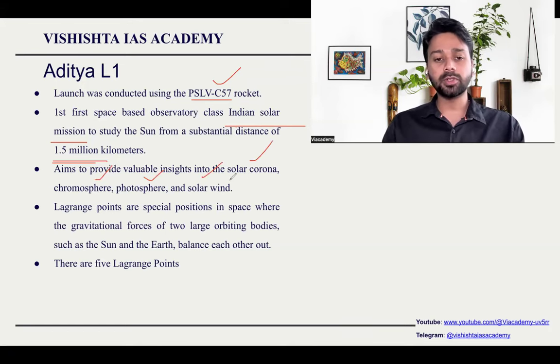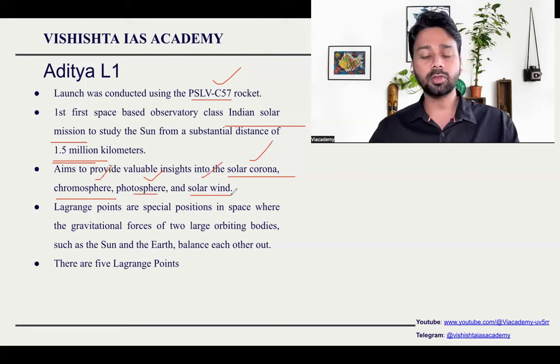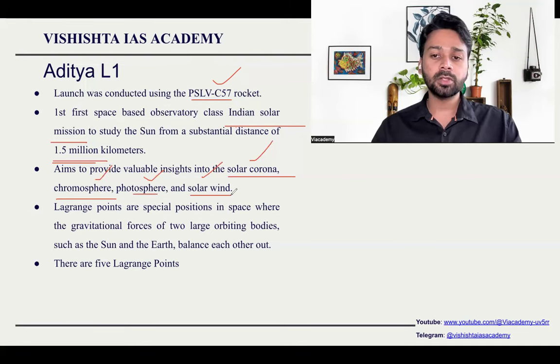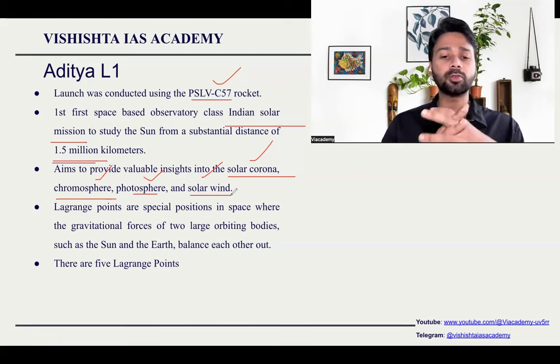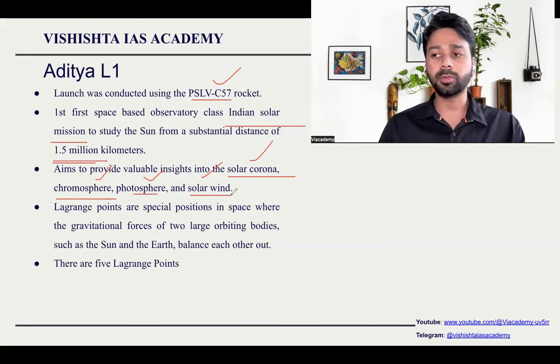If you are getting a prelims question, in my opinion, most probably you will get questions about these things. What is the solar corona? What is the chromosphere? What is the photosphere? What are solar winds? So I'll give you a very basic detail. You don't have to go in depth and study each and every phenomenon. You just need to have a basic idea about it.